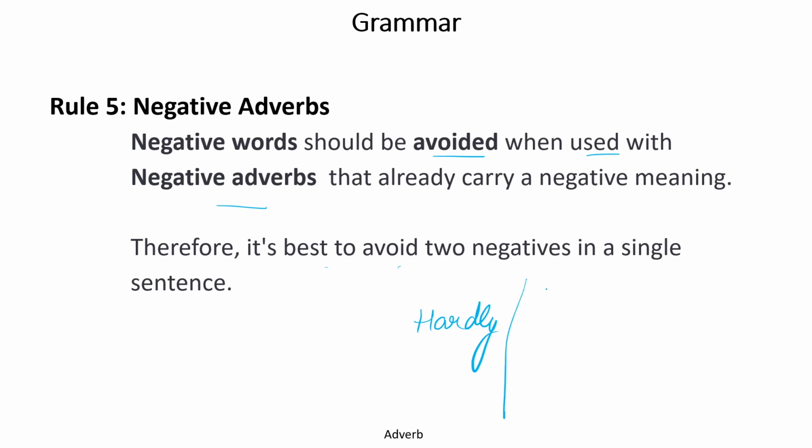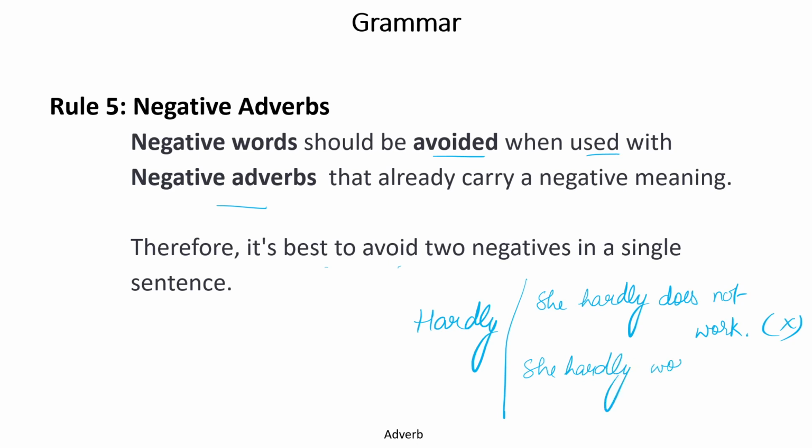For example, if I write, she hardly does not work, the sentence will be incorrect. In fact, the sentence should be, she hardly works.